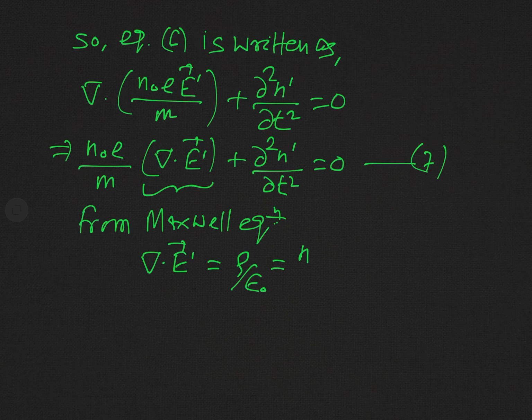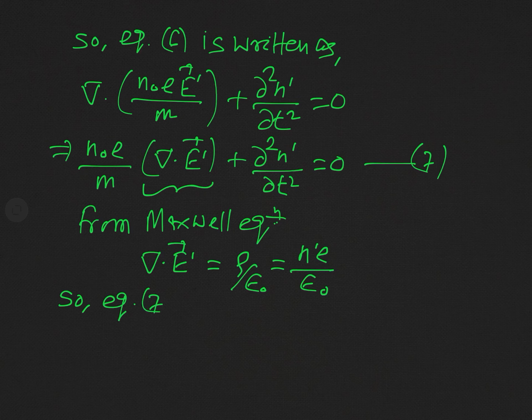And what is this rho? This will be actually n dashed into e, because n dashed is the number of electrons per unit volume in the disturbed or perturbed condition. So this is n dashed e over epsilon naught. Now substitute this value in this equation 7 at the place of divergence of E dashed.